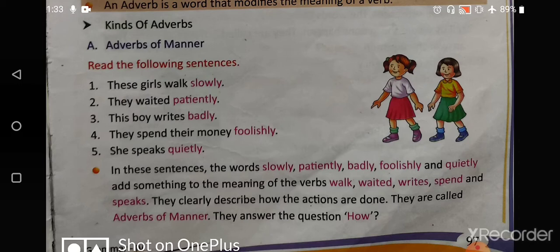For example, these girls walk slowly. How are the girls walking? They walk very slowly. They waited patiently. How did they wait? Patiently. The boy writes badly. How does the boy write? Very badly. So these words tell us something about the verb, the manner, how the thing is done. Is it good? Is it bad? Is it long, short, or something? So these are adverbs of manner. I hope you understood this. Let us come on to the next type.